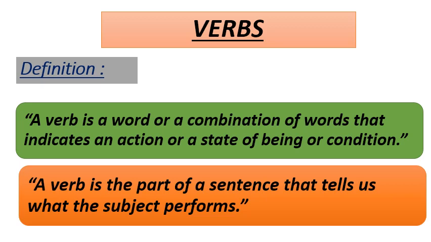Tense of verb. A verb also tells us about the time of an action. The tense of a verb denotes the time of an action. The present tense of a verb tells us about an action that is taking place now or an action that happens regularly. The past tense of a verb tells us about an action that took place at some time in the past. The future tense of a verb tells us about an action that will take place at some time in the future.